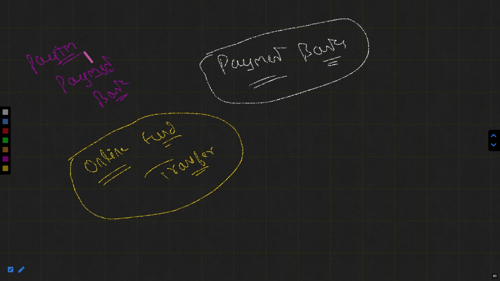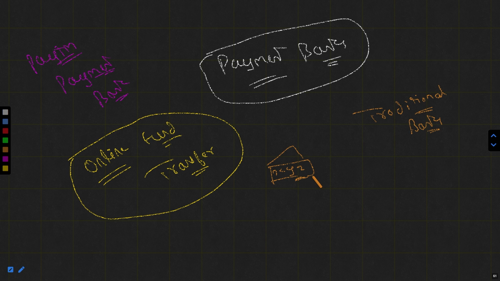Now you will ask me, if we talk about online fund transfer, you could also make it through traditional banks. Suppose I have my account in a bank called XYZ.